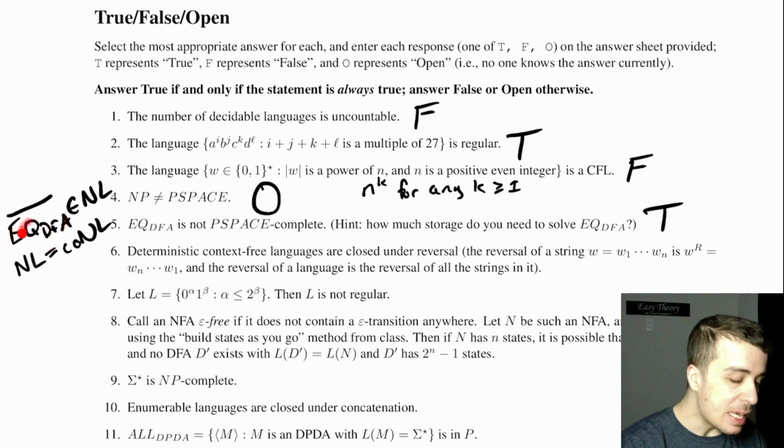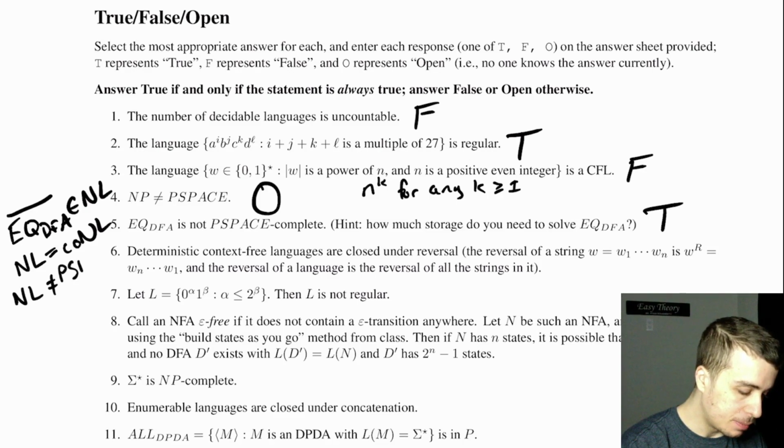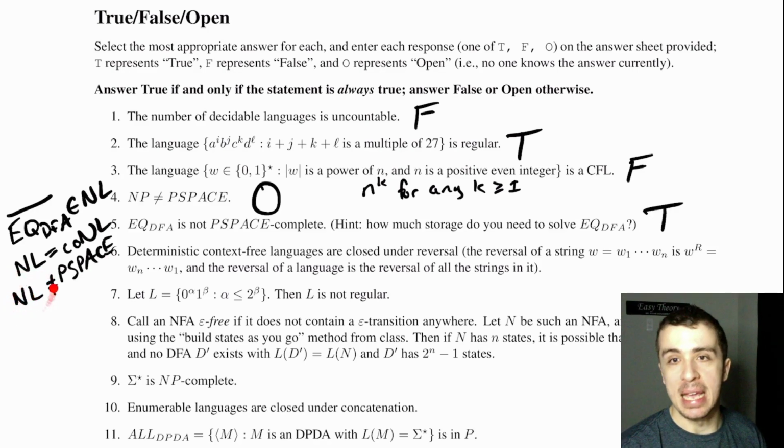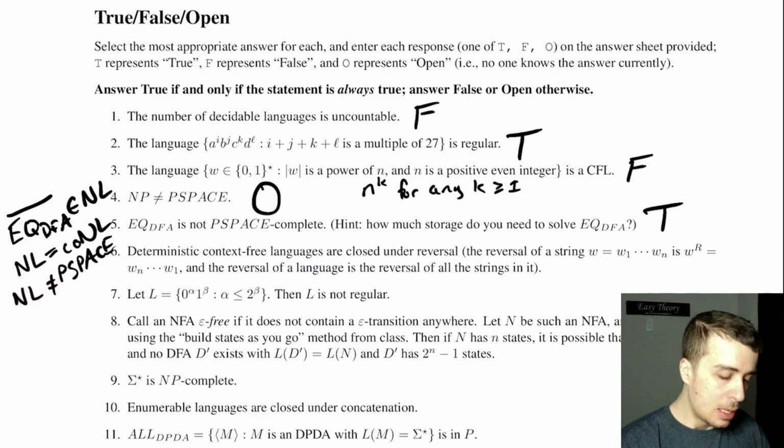So that means that EQ-DFA, no complement, is in NL. And one thing that you can prove is that NL is not equal to PSPACE. So that would mean if EQ-DFA were PSPACE-complete, then it would not be in NL, but it is.